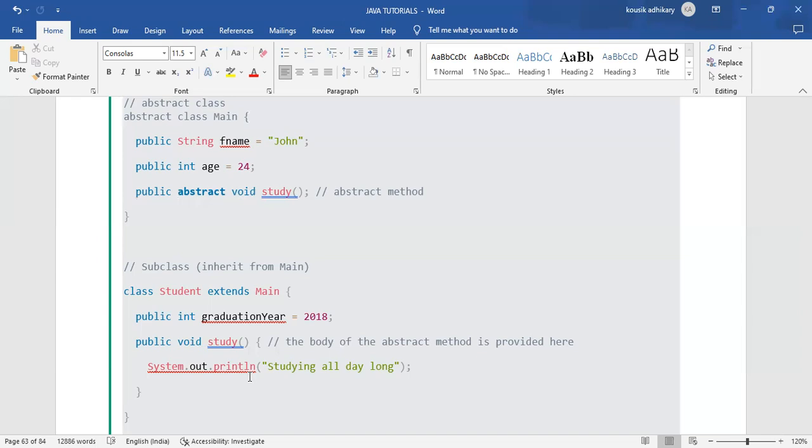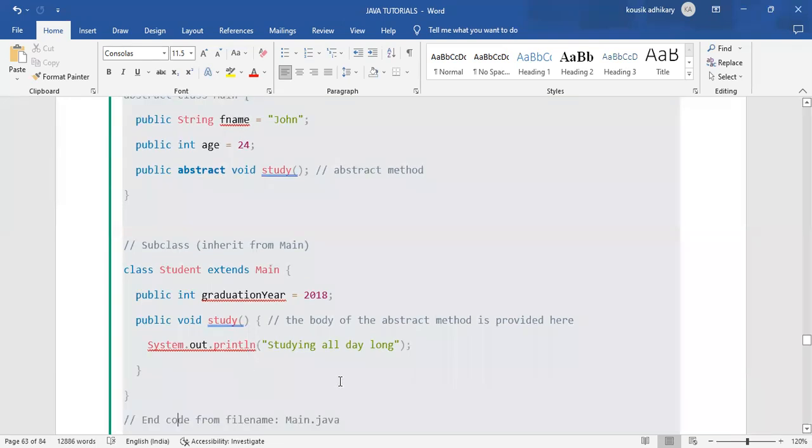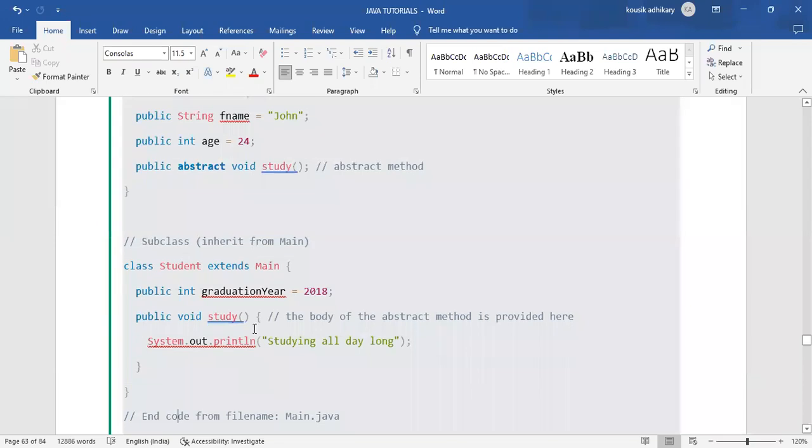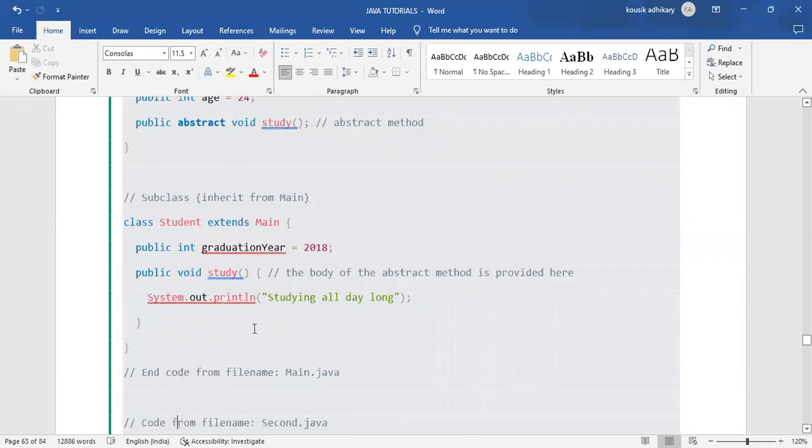The abstract class has the name main, and the subclass of that abstract class main is student. Within the subclass we are giving the body to that abstract method. Understood everyone? And within the body, we are passing a message: studying all day long.